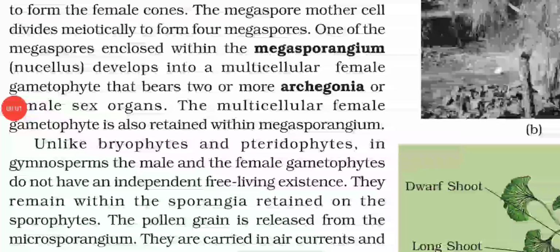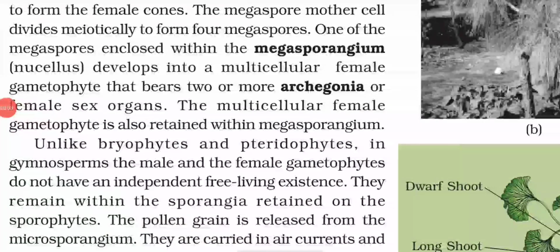The megaspore mother cell divides meiotically to form four megaspores. One of the megaspores, enclosed within the megasporangium, that is the nucellus, develops into the multicellular female gametophyte, which bears two or more archegonia or female sex organs. The multicellular female gametophyte is also retained within the megasporangium.